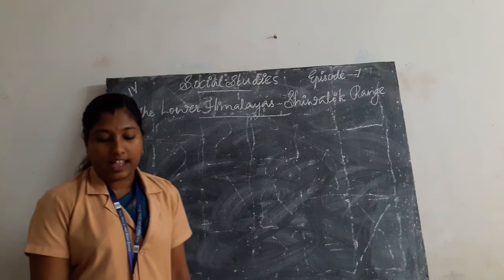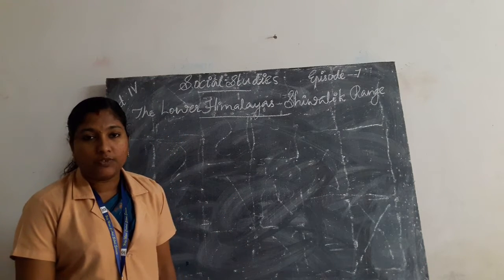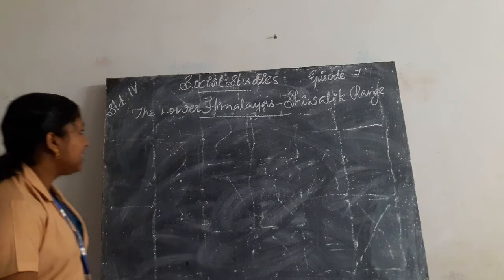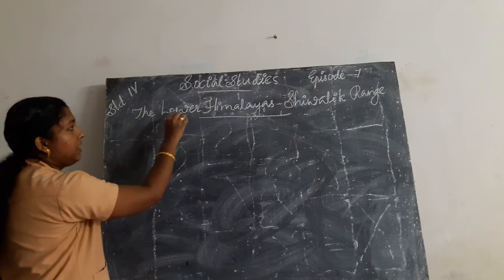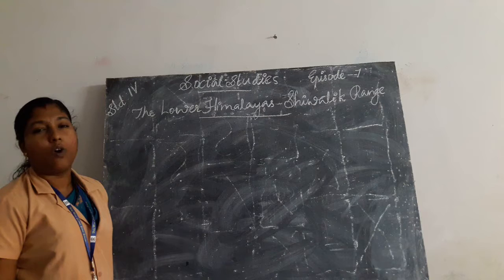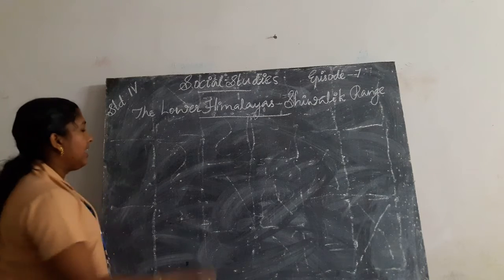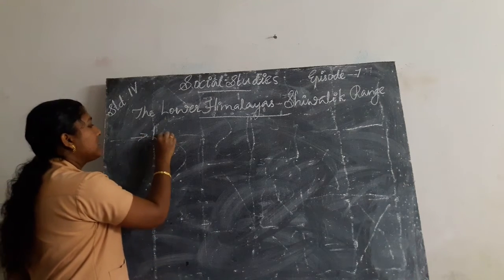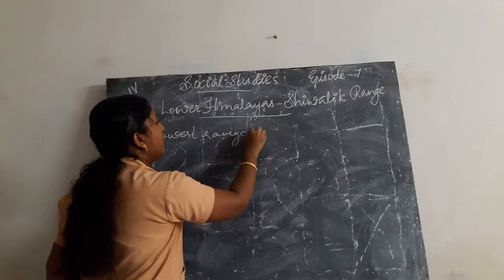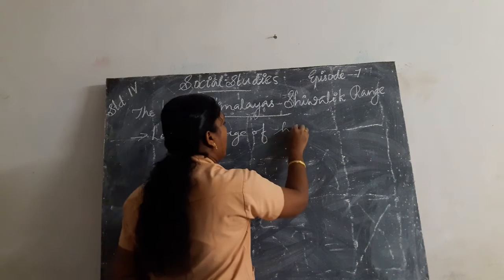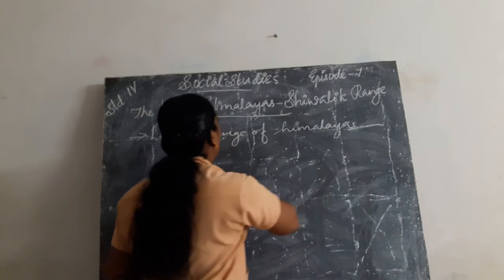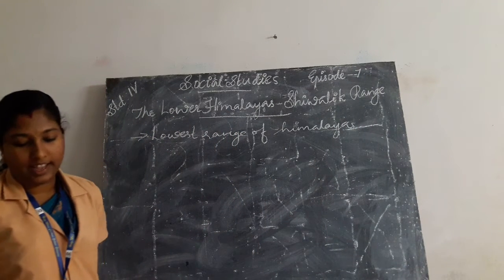The Shivalik is the lowest range of the Himalayas. Shivalik means the lower Himalayas. So Shivalik is the lowest range of the Himalayas.